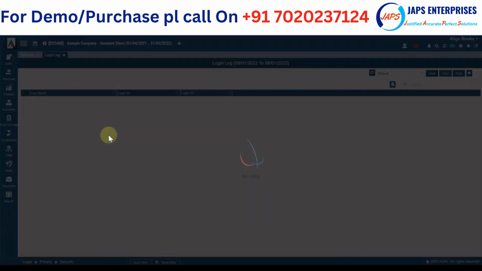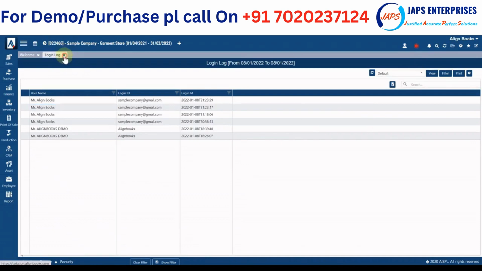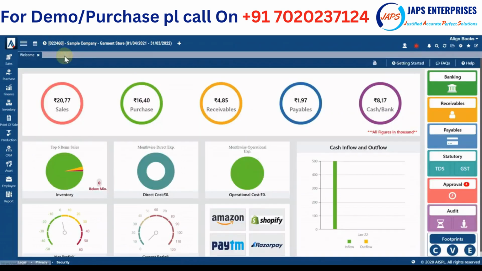So the second most important thing about Align Books is, as I told you, it's not just an accounting solution, but it manages your business. So when you log in to the system, the contemporary dashboard provides you a complete overview of your business. Generally, you are concerned about your sales, purchase, receivable, payable, and cash and bank balances. As businessmen, these are basic concerns.